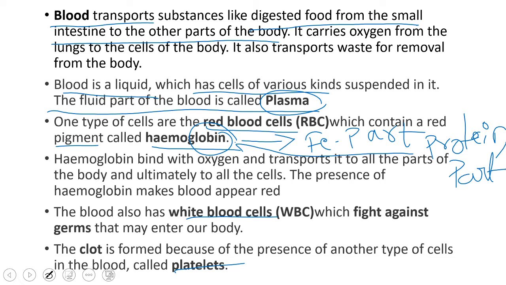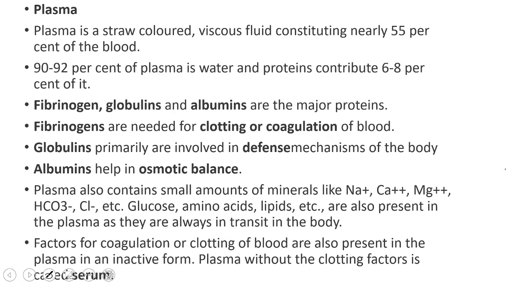And blood has white blood cells. They are colorless, right? They are called leucocytes. They fight against the germs which may enter our body. And the last type of cells are platelets, which are responsible for clotting of the blood. Platelets are responsible for blood clotting, right? Let us discuss the cells in detail.